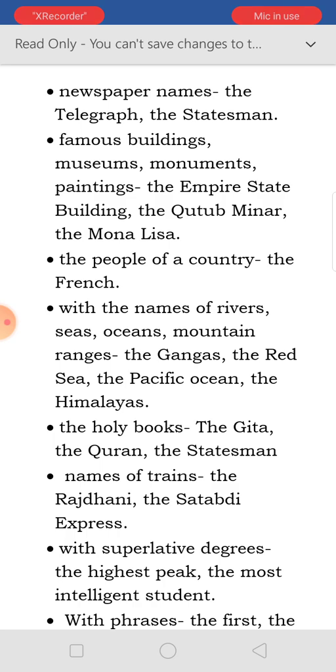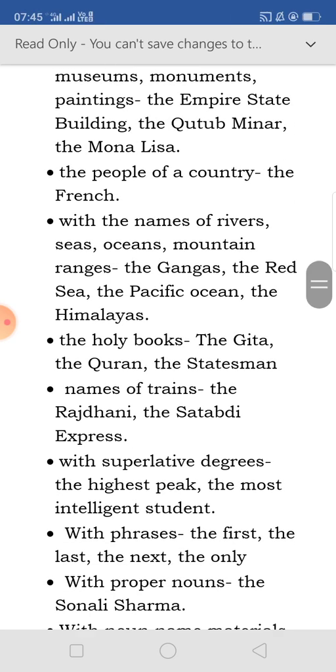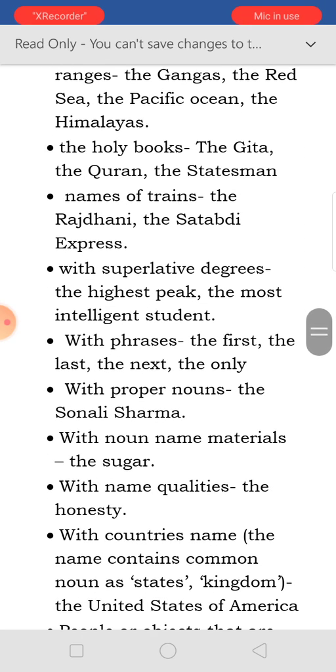The Rajdhani, the Shatabdi Express. With the superlative degrees: the highest peak. Highest is a superlative degree. The most intelligent student. Whenever we tell about a particular student among the whole class, then we put the before the superlative degree, with words like the first, the last, the next, the only.